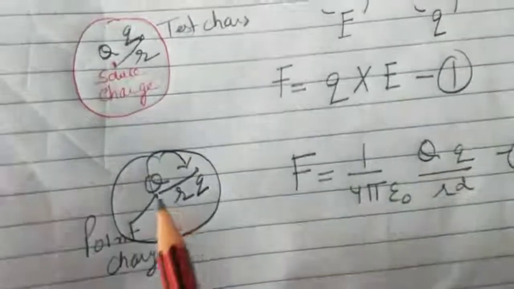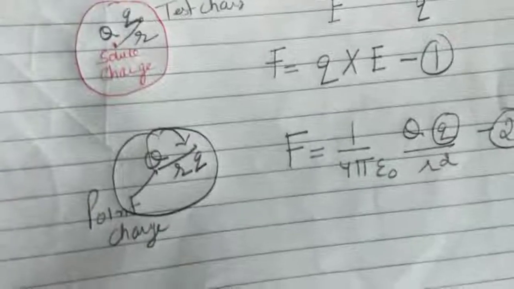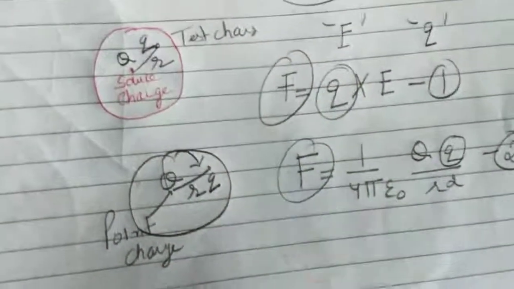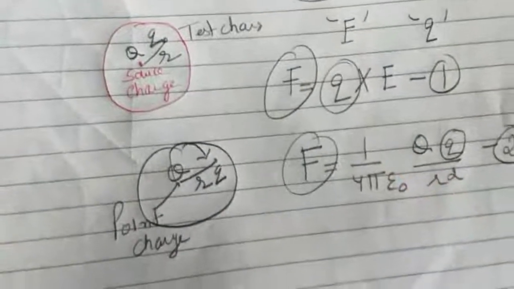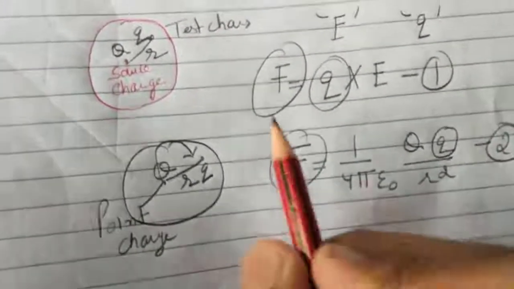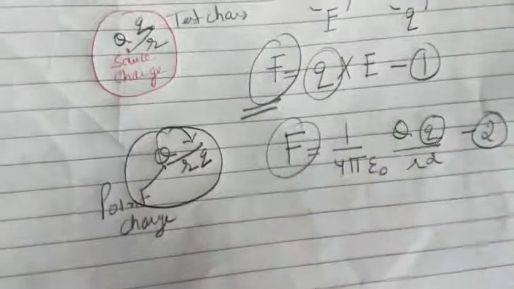Make it equation 2. So this is the force which is acting on test charge q, and this is the force that is also acting on test charge q, because we have taken two formulas related to the same condition. That means this force is acting on the test charge and this force is acting on the same test charge.